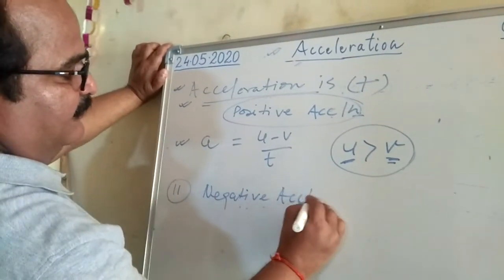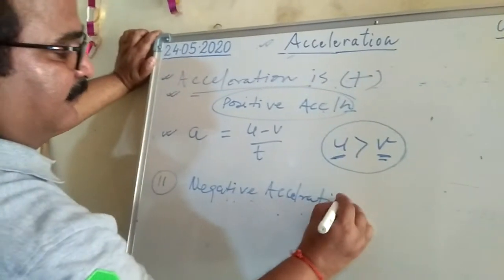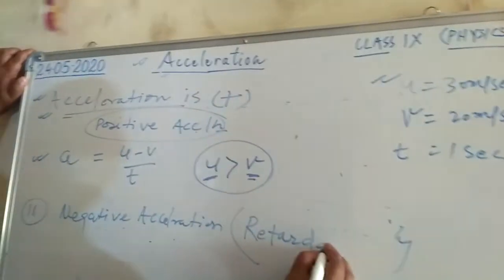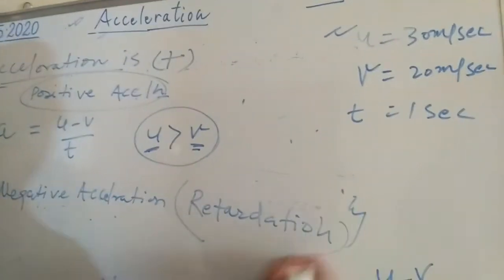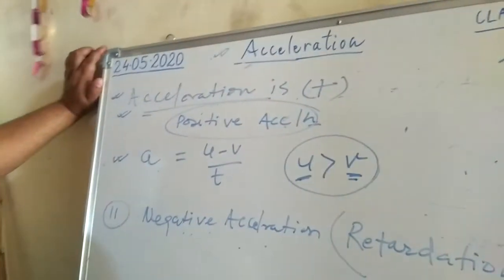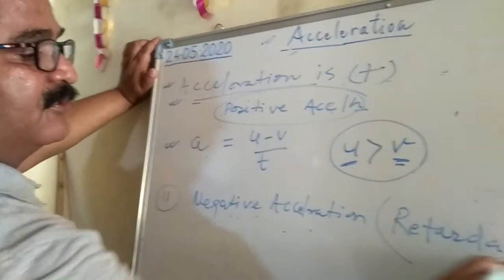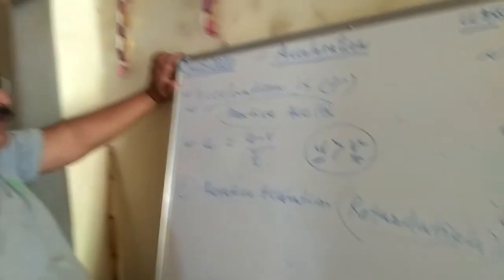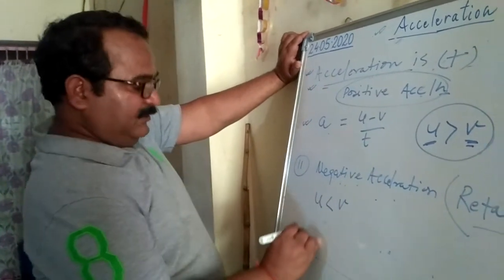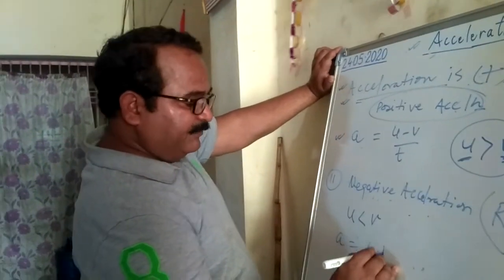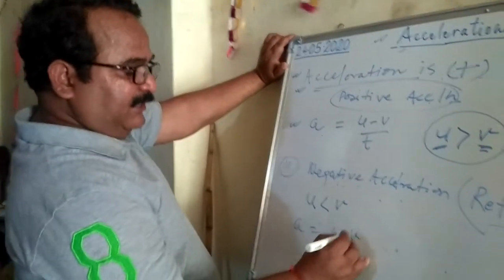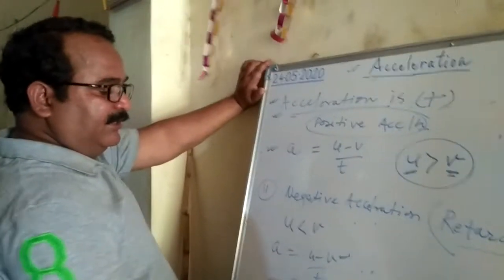Negative acceleration is also known as retardation. And how does it happen? The acceleration becomes negative, or it is known as retardation, when u is less than v. Like a is u minus v by t, if u is less and v is more, then what happens?